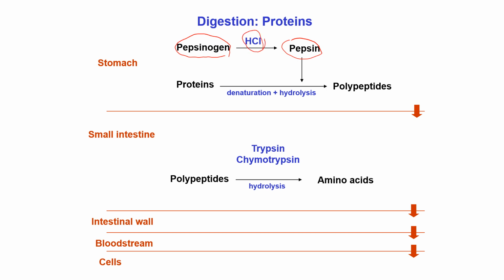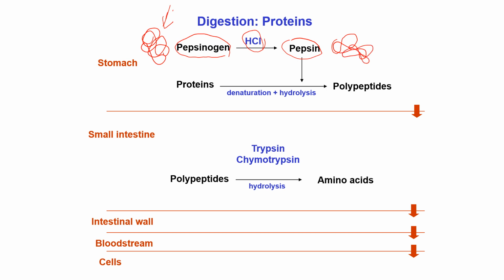For example, the 3D shape of pepsinogen is like this, the tertiary structure, and due to the action of hydrochloric acid, some interactions will be disrupted, and the 3D shape of the pepsinogen protein will be, for example, like this.